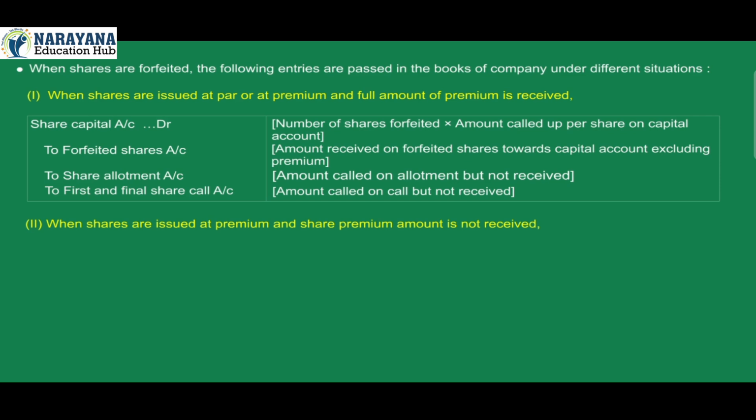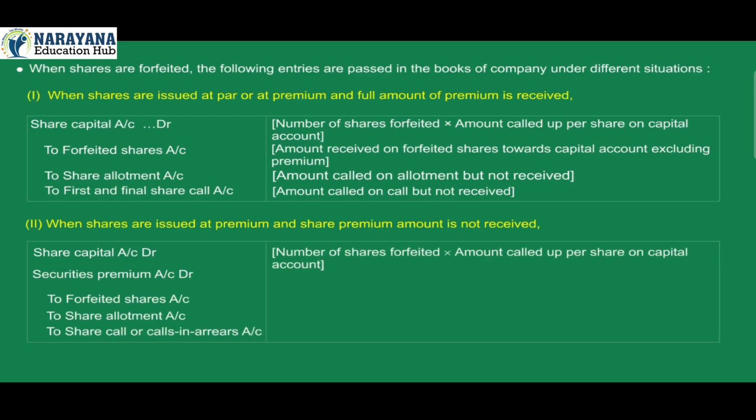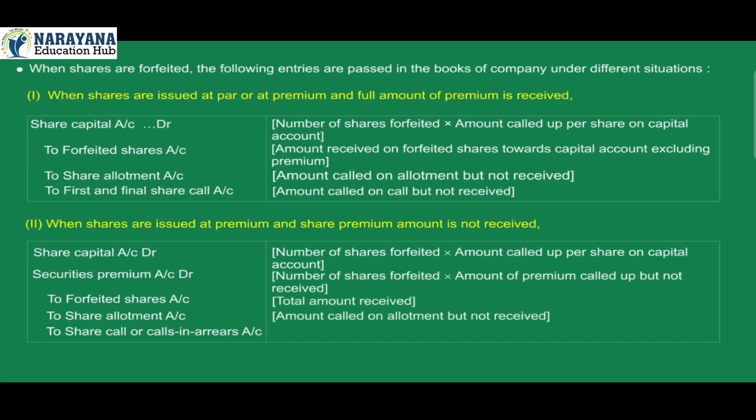2. When shares are issued at premium and share premium amount is not received: share capital account debit, securities premium account debit, to forfeited share account credit, to share allotment account credit, to share call or calls in arrears account credit. Number of shares forfeited into amount called up per share on capital account. Number of shares forfeited into amount of premium called up but not received. Total amount received. Amount called on allotment but not received. Amount called on call but not received.